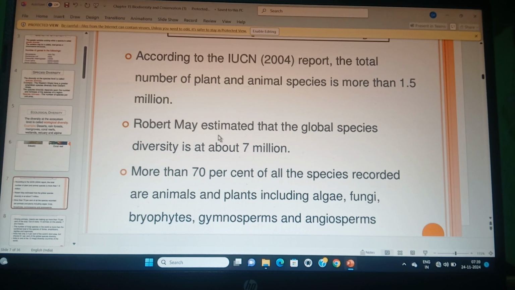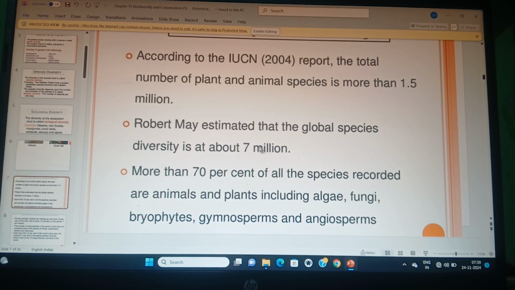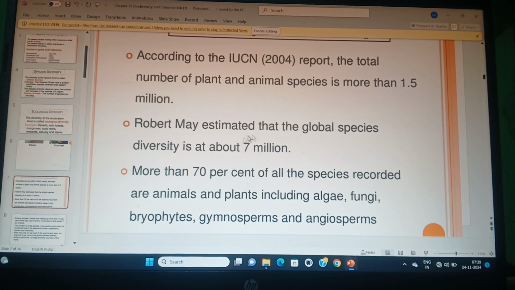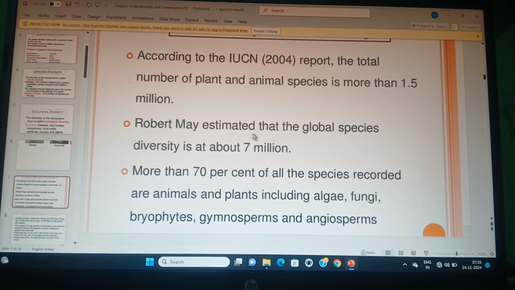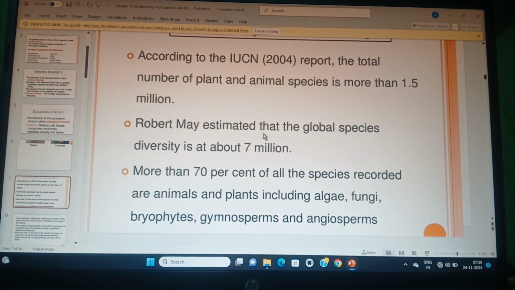But another scientist, Robert May, estimated that about 7 million species are present on our Earth. These two data are very important.